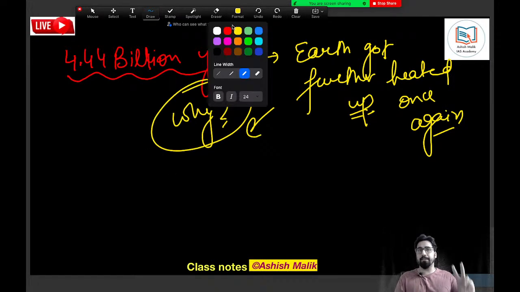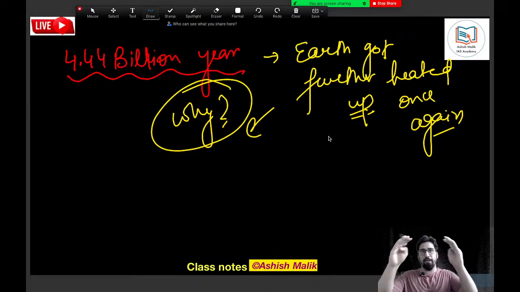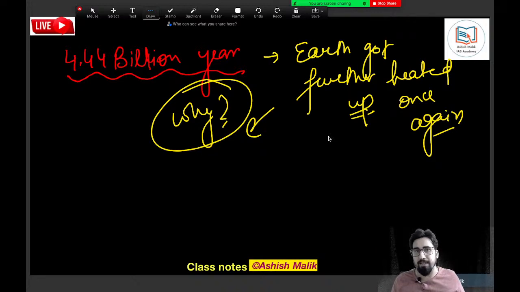So Earth got heated up twice. In geological history, the internal temperature of the Earth has increased twice basically. One time was the very first time when the outer material density increased.